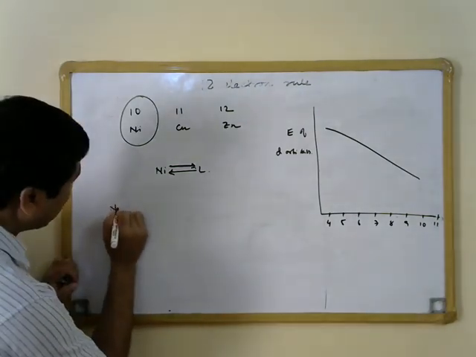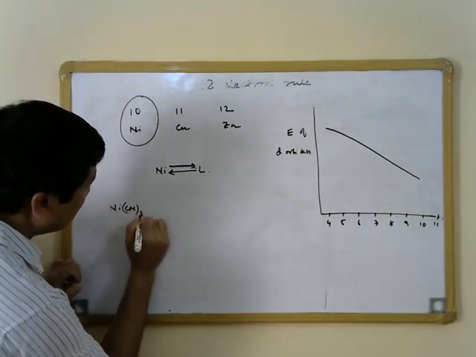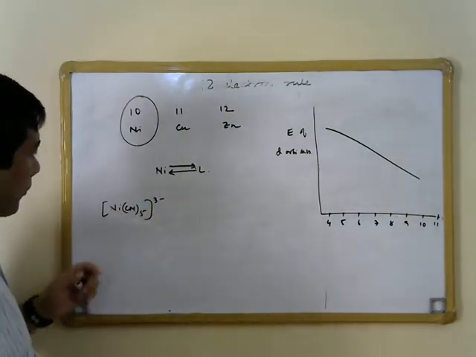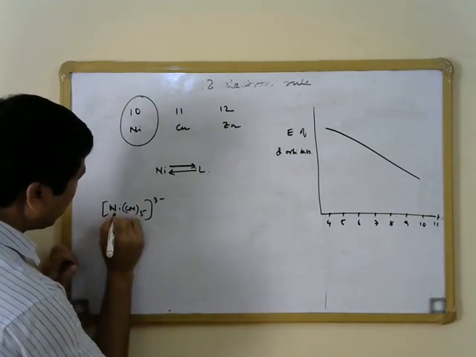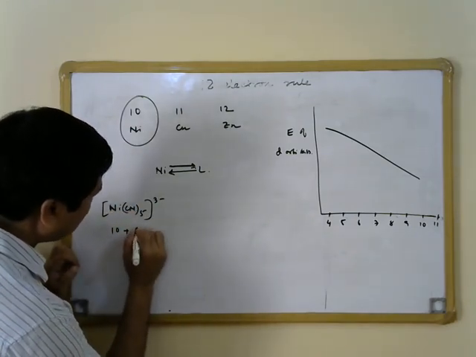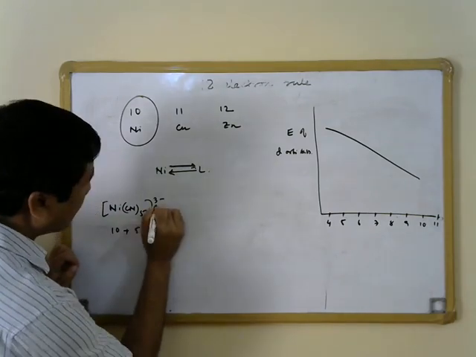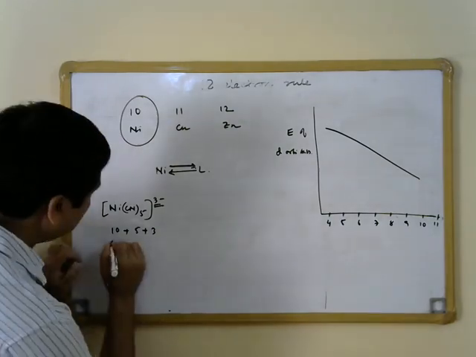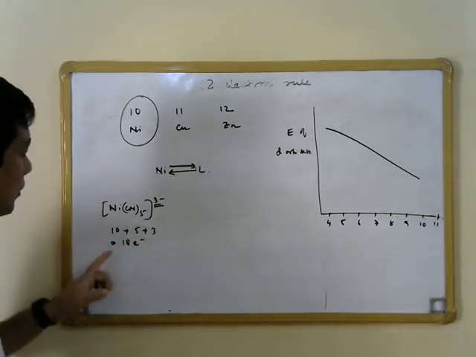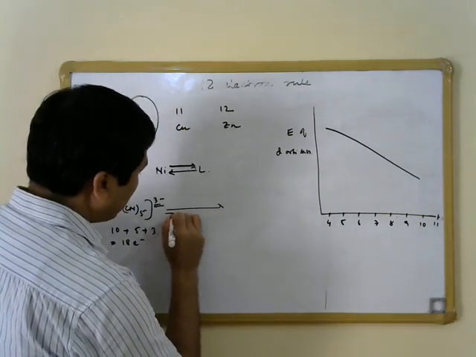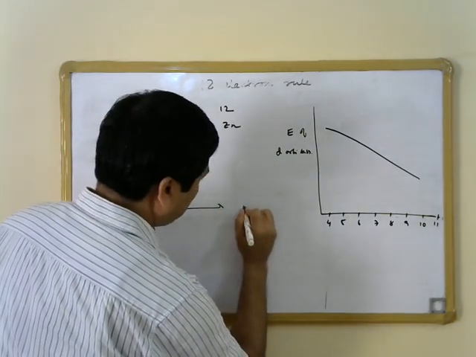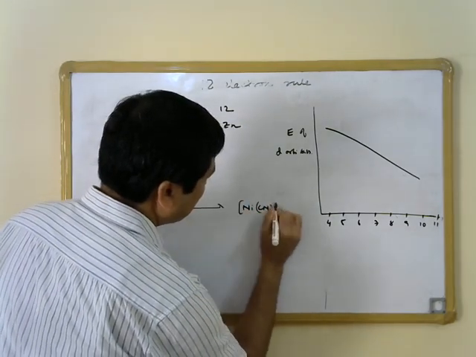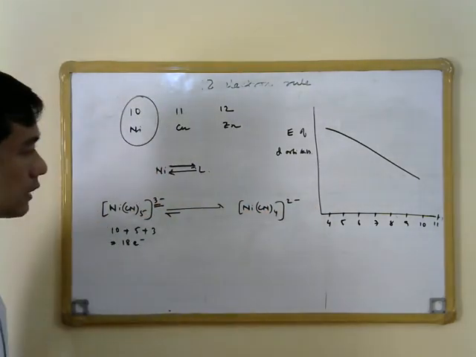Let us look at another example. That is pentacyanonickelate here. Now this particular species, if we count again the number of electrons, that is 10 plus cyano, we know 1 electron donor, and we also need to add the negative charge on it, so that is 3 electrons. So this will come out to be equal to 18 electrons over here, and in this case the equilibrium is favored towards the right hand side.